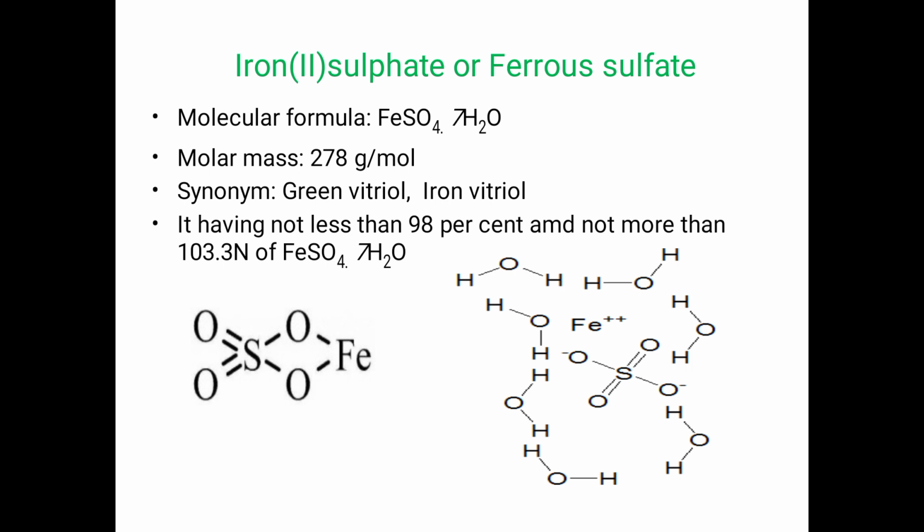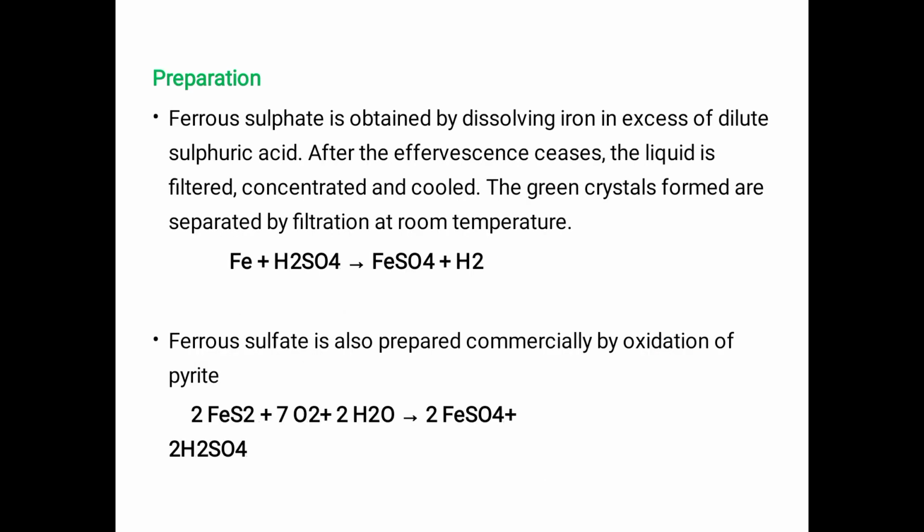This is the structure of ferrous sulfate. Next is preparation. Ferrous sulfate is obtained by dissolving iron in excess of dilute sulfuric acid. After the effervescence ceases, the liquid is filtered, concentrated and cooled. The green crystals formed are separated by filtration at room temperature.